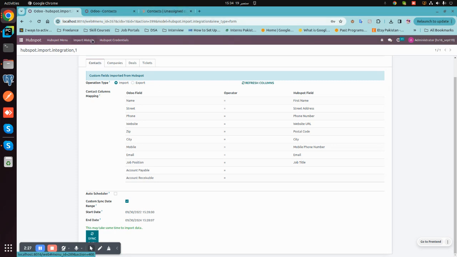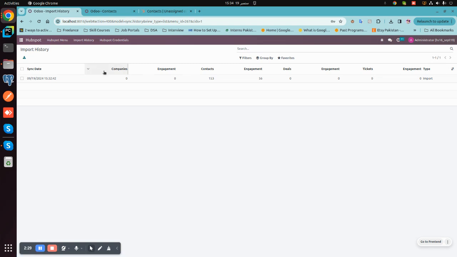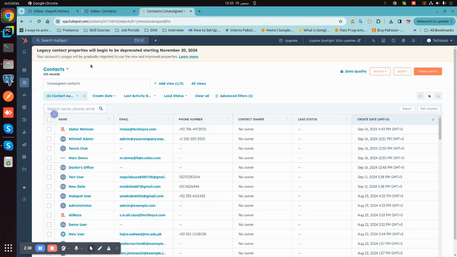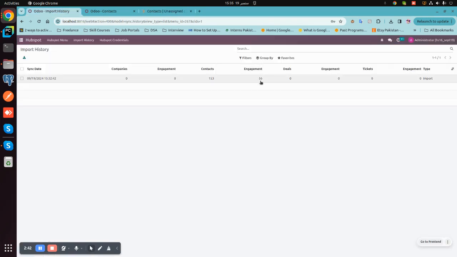We can view the number of imports using the import history button here, where you can see the number of contacts imported are 153. Then there are 153 records on HubSpot, and 53 engagements like tasks, notes, calls, or meetings are also imported.